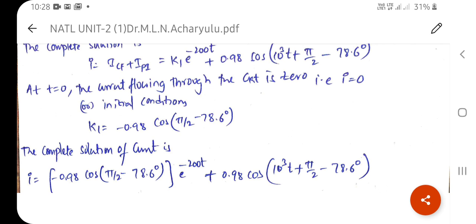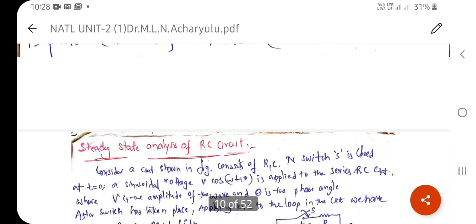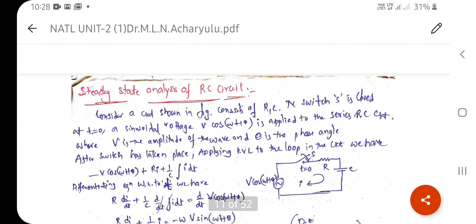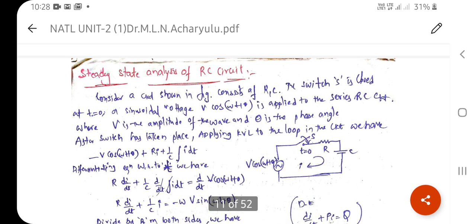It's a very important problem which was given in the JNTU examinations in 2012. Now the steady state analysis of the RC circuit. Just now we did the steady state analysis of the RL circuit.